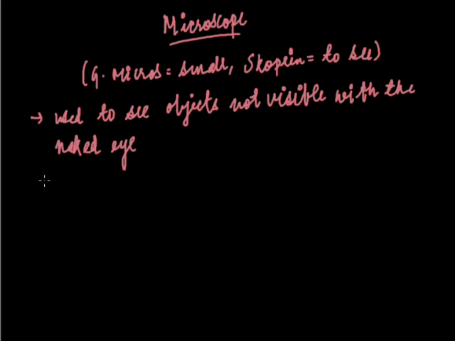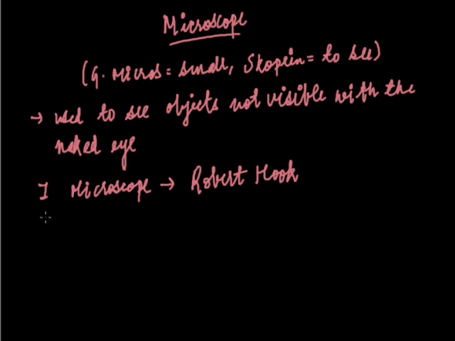Now I have already told you that the first cell was discovered by Robert Hooke. So it's natural the first microscope would be discovered by Robert Hooke. The microscopes we are using in the laboratories are the compound microscope, also known as light microscope.